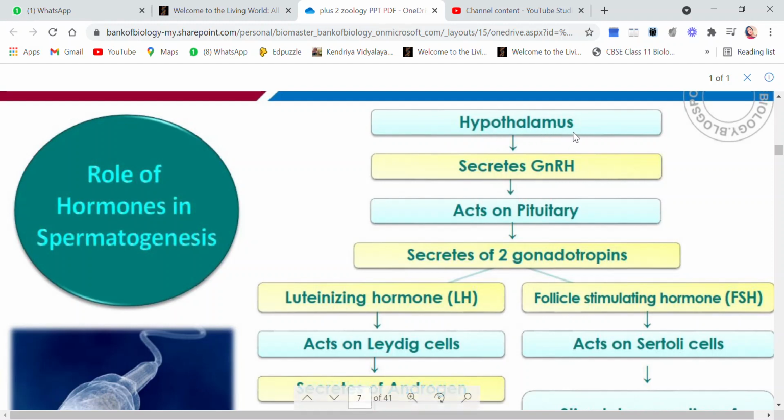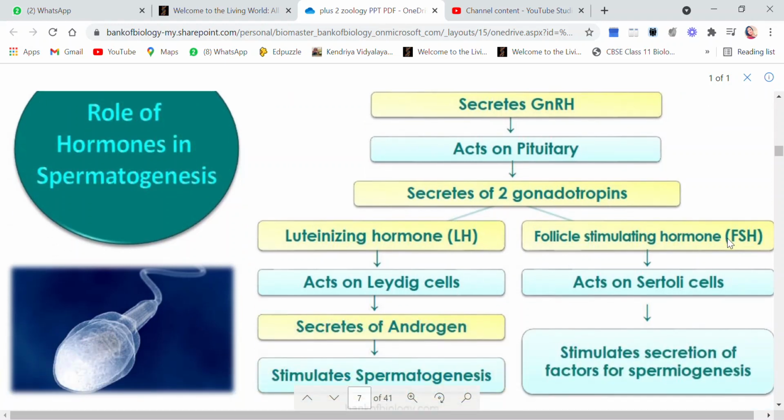When GnRH is secreted, it acts on the pituitary and stimulates it to secrete two gonadotropin hormones. One is luteinizing hormone and the other one is follicle stimulating hormone.